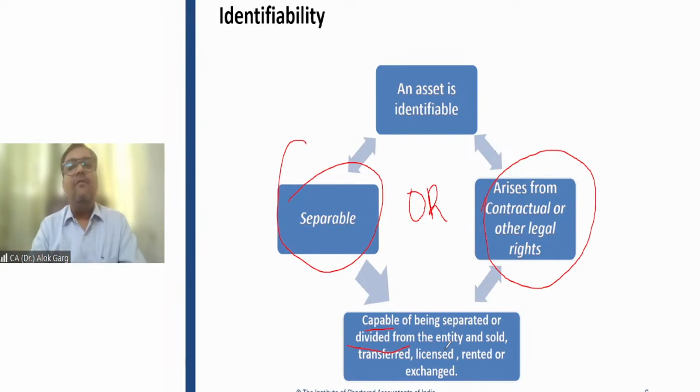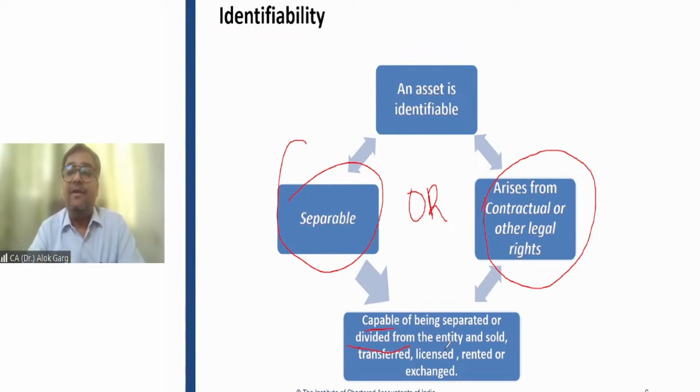Now, what could be this? For example, you have developed a SAP or ERP software from Oracle, right? And you got this software customized from Oracle with respect to your company. This software is not transferable, which means it is not separable. This is specific to your entity only. You cannot sell or transfer this software because probably other entities will not use it. This is more customized and more relating to your business.